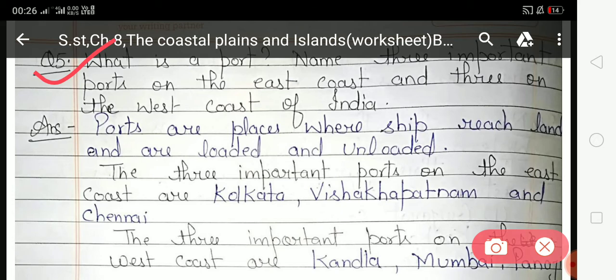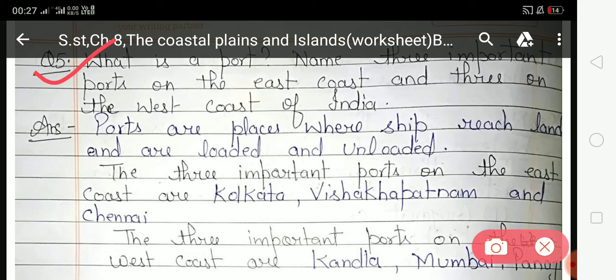Ports are places where ships reach land and are loaded and unloaded. Ports are places on the bank of the sea and the ocean where ships are loaded and unloaded. So if you import some goods from other countries, you have to unload the ship at the port, and if you want to export some goods to another country, then you load the ship with goods and send it.